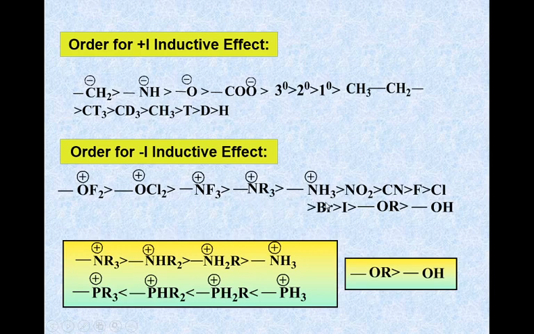Why is this so? Though alkyl groups are electron donating, why do we write that NR3 positive is more electron withdrawing than NH3? Because the minus I effect in NR3 is greater than in NH3. Here nitrogen has a smaller size.